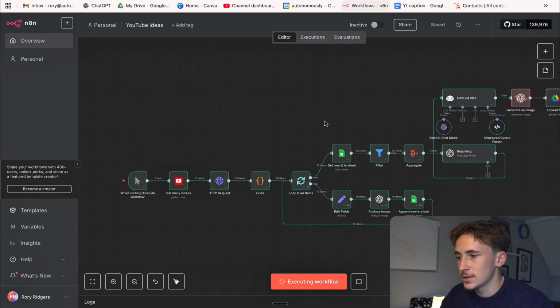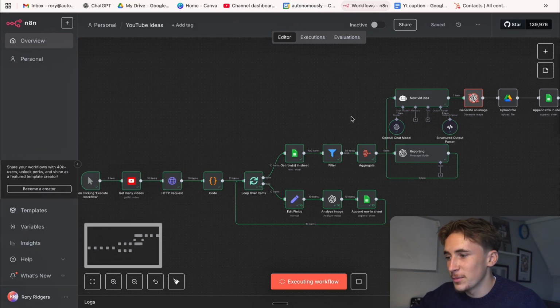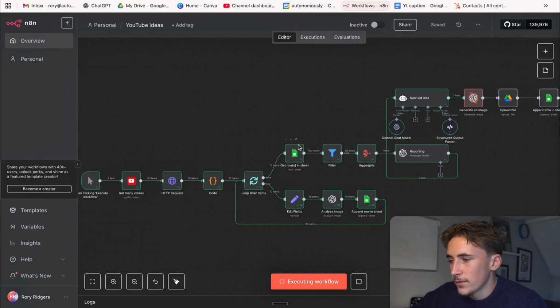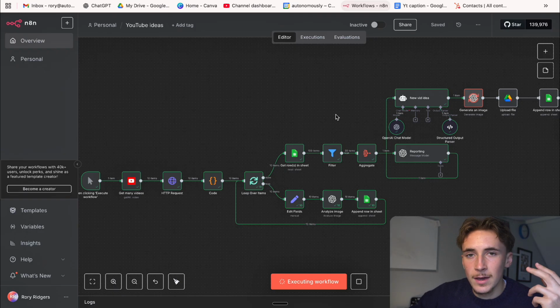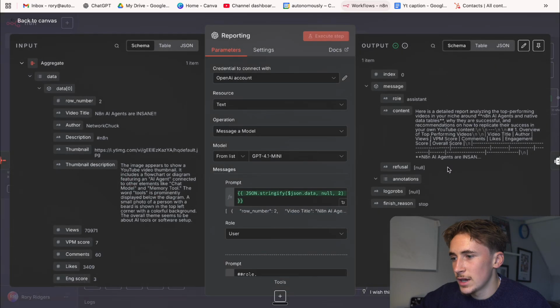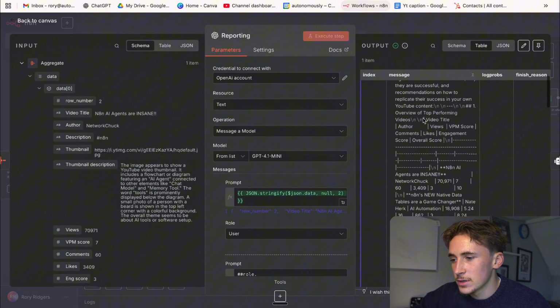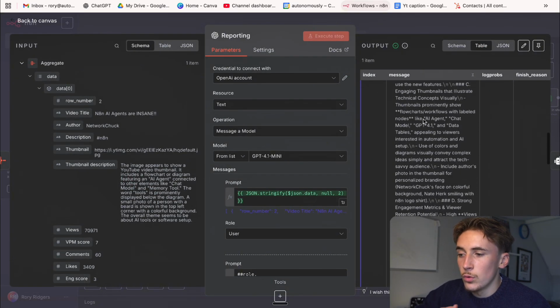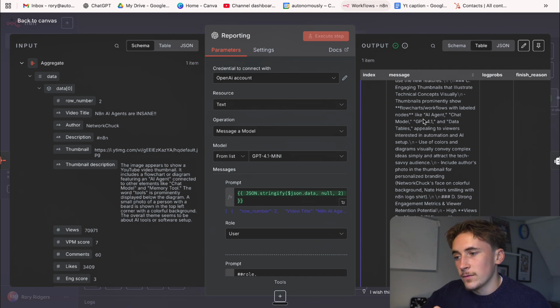If we come back over to the system here, you can see, okay, I've let it run over a little bit. So here we've gone through and we've got all that information from the Google Sheet. We filtered out the ones that don't have a very high score, so the ones that are 7 or above go through, the other ones don't. Then we just aggregate all of that, give it to our reporting agent that will give us an output that looks something like this with a full report of all the videos and why they've done well, and a breakdown of each of like the description, the thumbnails, the title, everything like that.